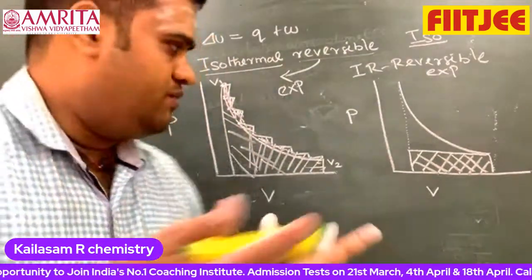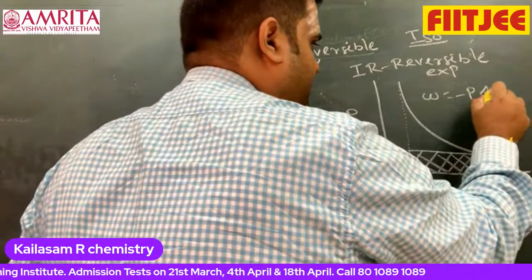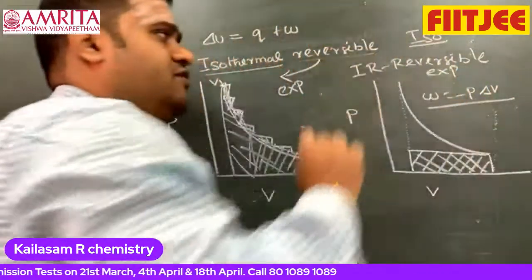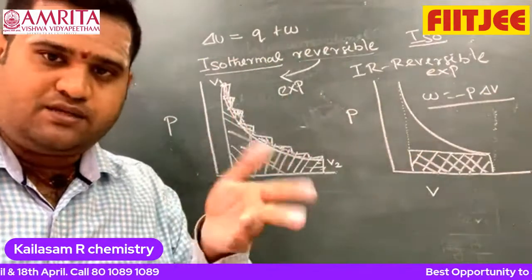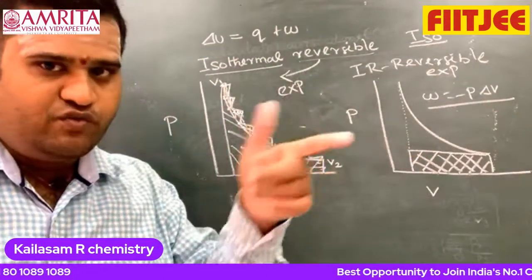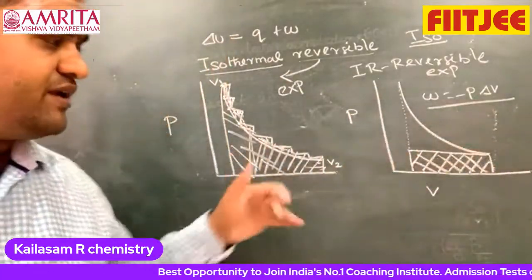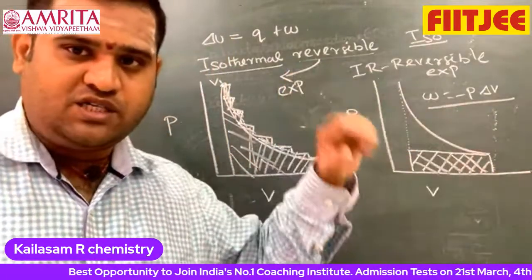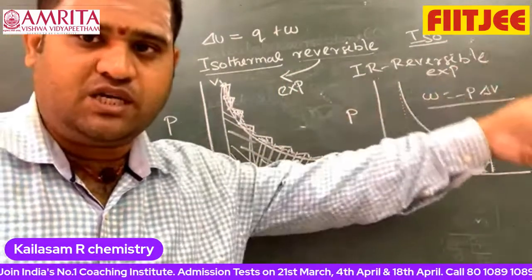So from this we can write W equal to minus P delta V for irreversible isothermal, because integration of dV means what? V1 to V2. Integration dV is V, so V2 minus V1, delta V. So from this graph, we can conclude that isothermal reversible expansion has maximum work as compared to isothermal irreversible expansion.